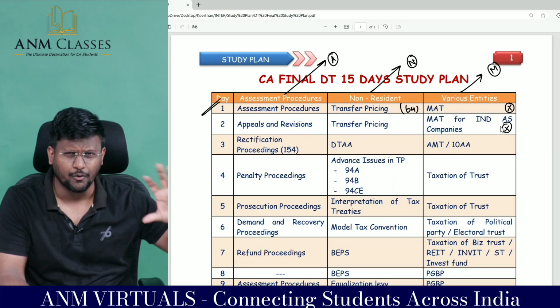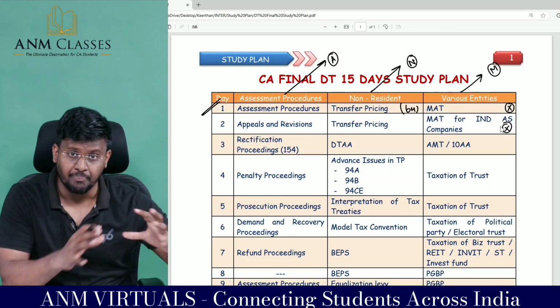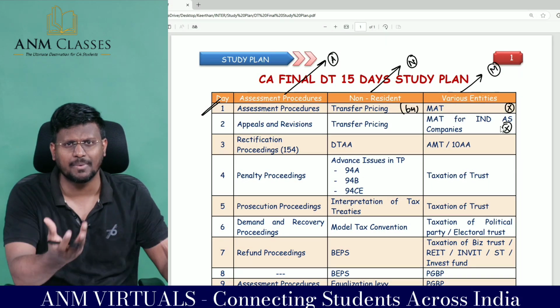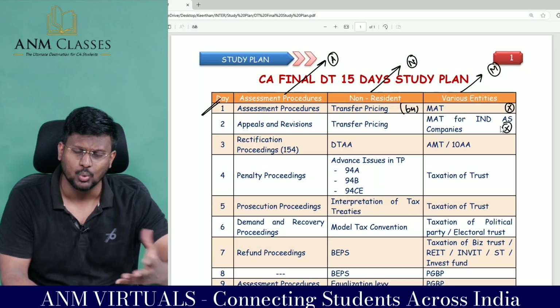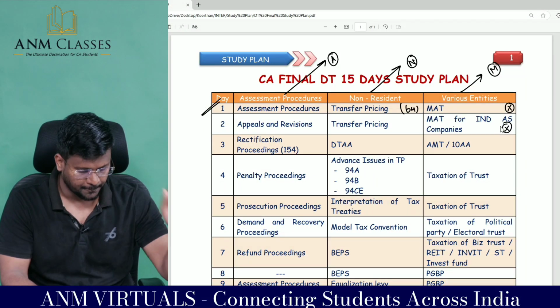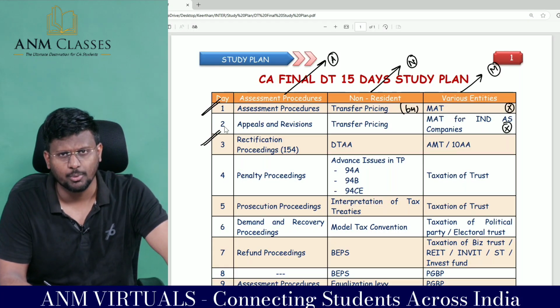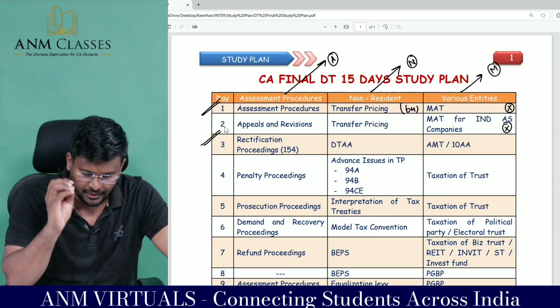If they are asking MAT for Ind AS company, they won't ask a big question, because only 3 things have to be added back and 3 things have to be reduced in MAT for Ind AS company. Why are we losing or skipping that area? Don't do that. Then from assessment procedure on day 3, rectification proceedings, section 154, that is a very important area for examination.